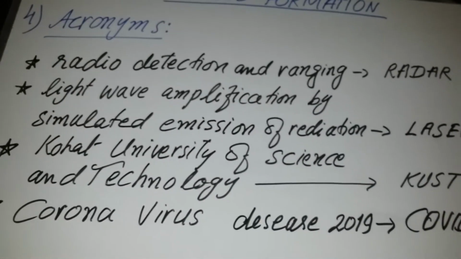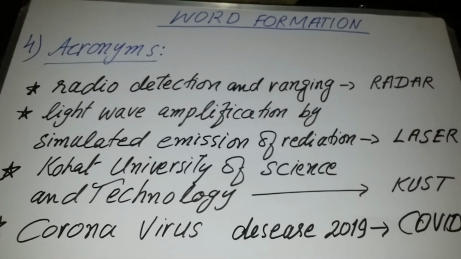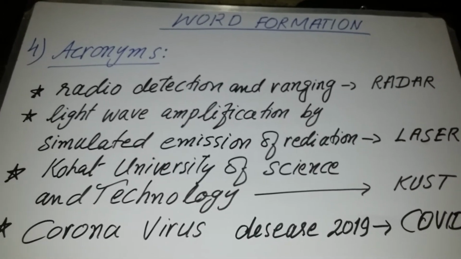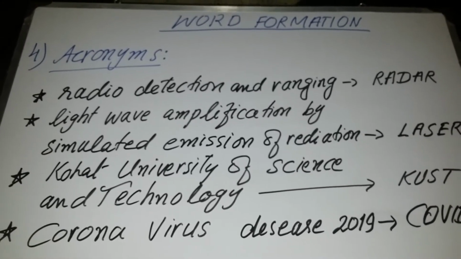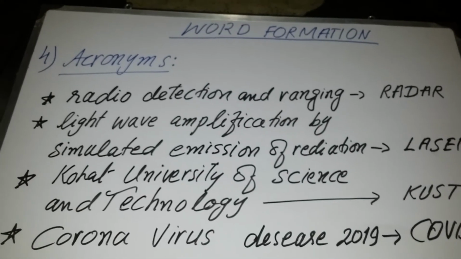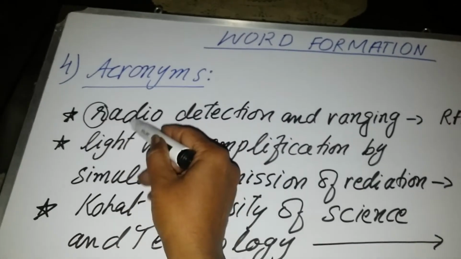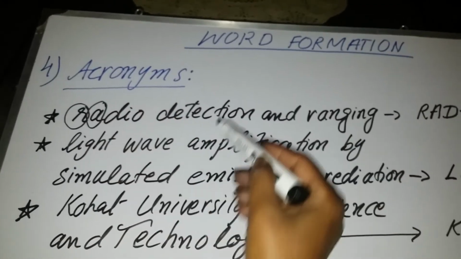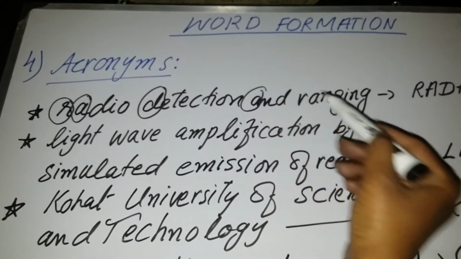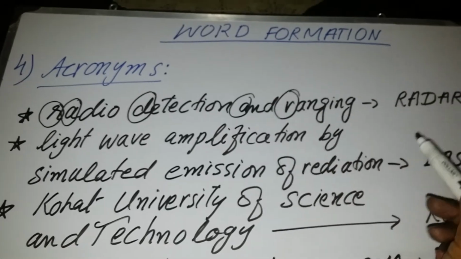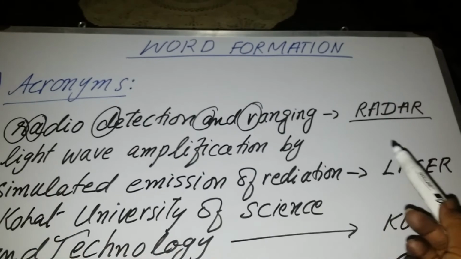Now look at the examples of acronyms. The first example, radio detection and ranging. The first letters are taken from all these groups of words, and a new word is created, that is radar. R is taken from radio, A is also taken from radio, D is taken from detection, A is taken from and, R is taken from ranging, and the acronym is created: radar.